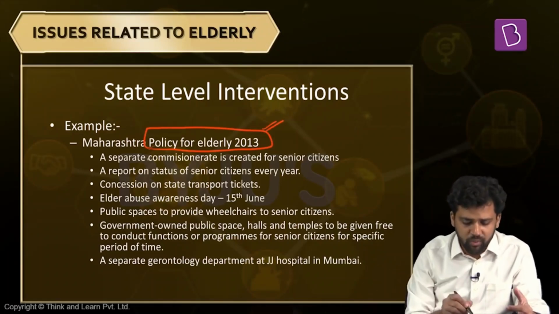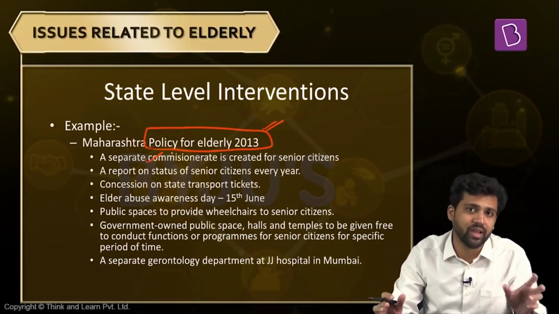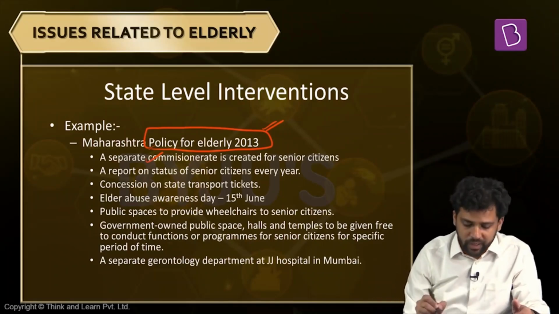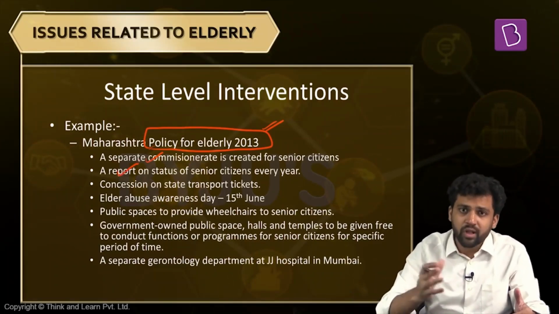According to this policy, they are setting up a separate institution, a separate commissionerate for elderly population. If you're having a separate commissionerate, it will just be focusing on elderly issues, so their issues will not get ignored. They will not be isolated from the mainstream. Apart from that, every year they will create a report. A report has to be presented about the status of elderly. In case you're not doing anything, what do you write in the report? So this report is an accountability measure.